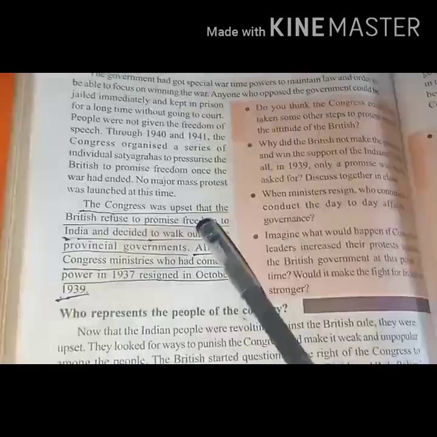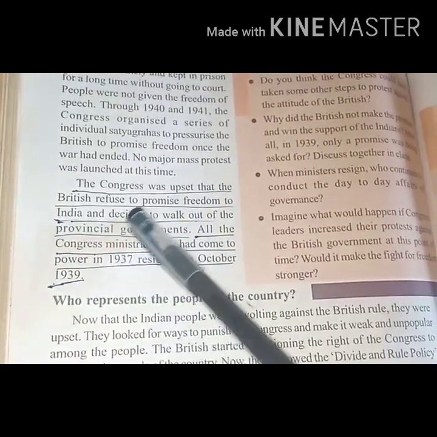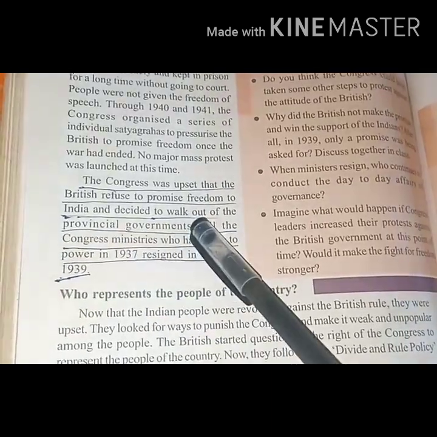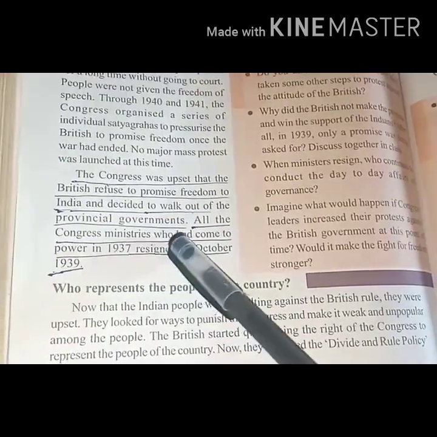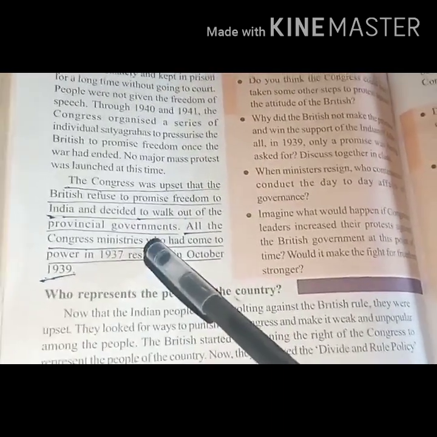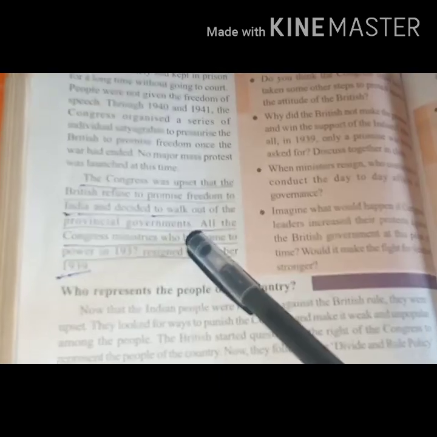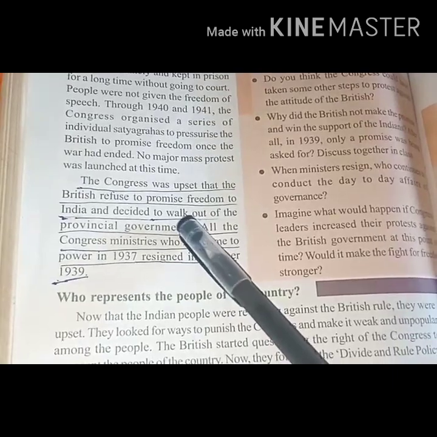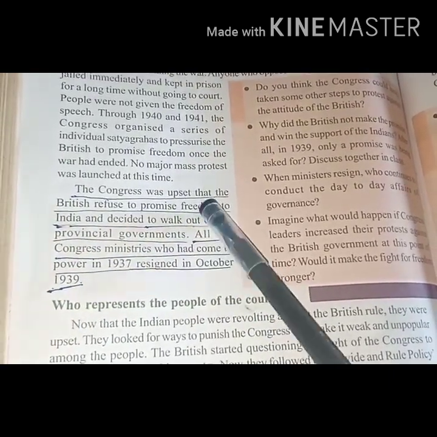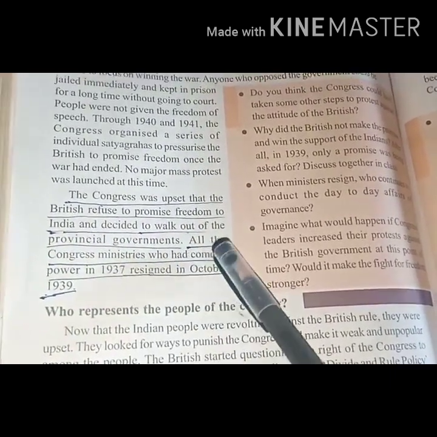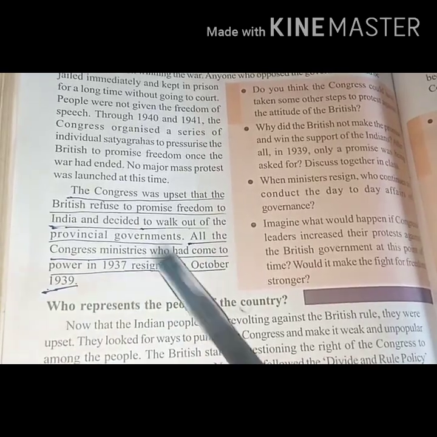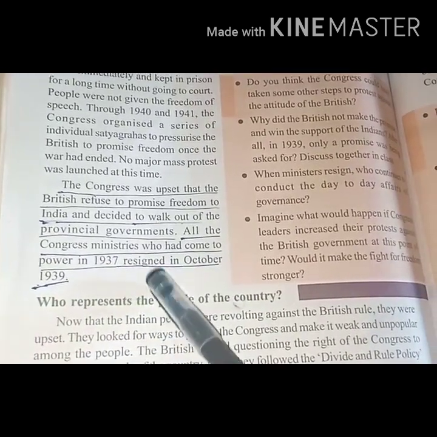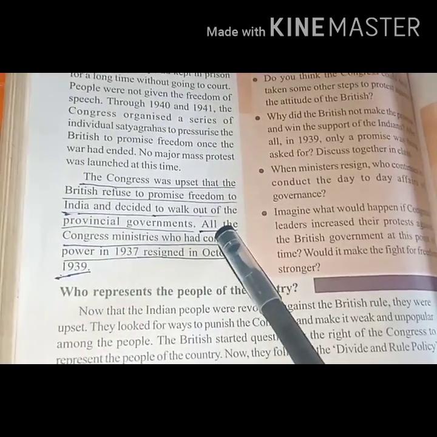The Congress was upset that the British refused to promise freedom to India and decided to walk out of the provincial governments. Once again I am telling you, children, Congress was upset. Why? Because the British did not promise to give full freedom, and they walked out of the assemblies, the provincial governments, in the year 1939. That is all, children, for today.